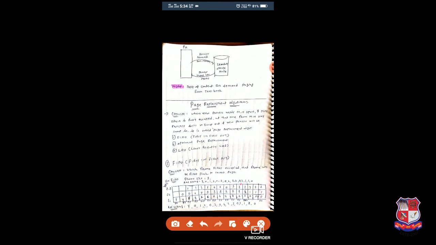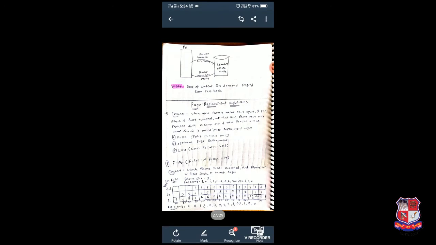Now 1. Okay, now we have 1, but here memory is not free. So what we will do now, instead of 2 we replace with 1, then again page fault occurs. Then again 2, the second last is 2, so again page fault occurs here.